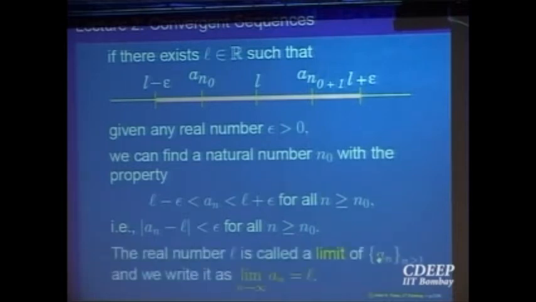In that case, we write the limit as n going to infinity of a_n equals L. If such an L is possible, then we say that the sequence a_n is convergent to the limit L, and write symbolically limit as n goes to infinity of a_n is equal to L. Yes? So we'll look at some examples, which will probably make it clearer what this concept is. Okay?